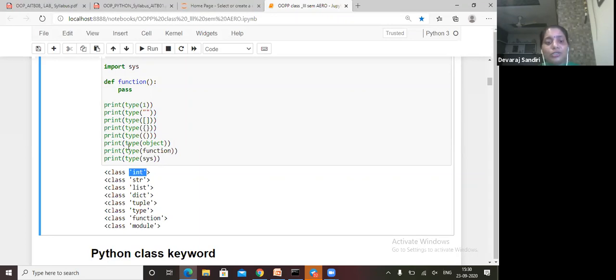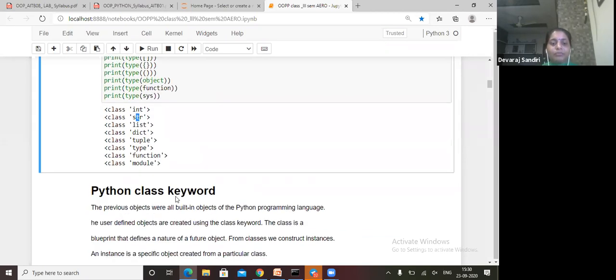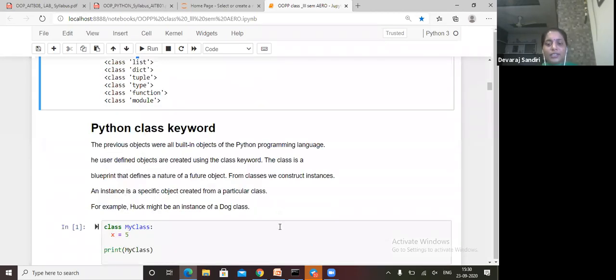Now you understood the difference, why we are saying this is a class of data types. These all are under one class, data types. What is the class name? Data types. In our class data types, int, string, list, these all are there. Okay, now you are getting it. Now we will go to the next.